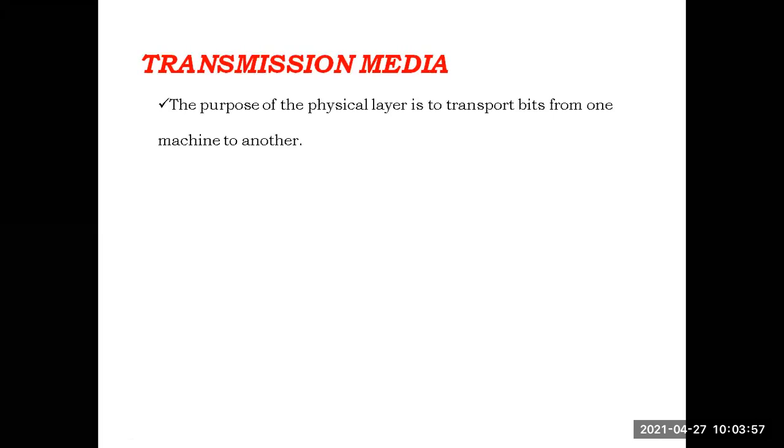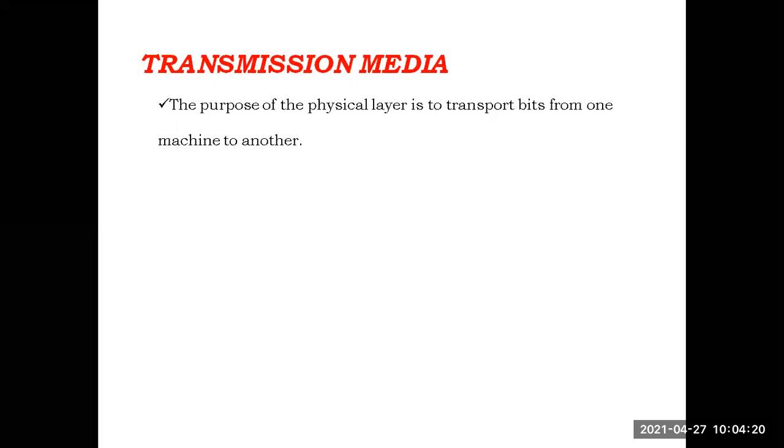The main role of the physical layer is, at the sender side, it will receive data from the data link layer. It will convert the data into bits. The raw bits are transferred from sender to the receiver. That is the main role of the physical layer: transmission of raw bits from one machine to another machine or from one device to another device.